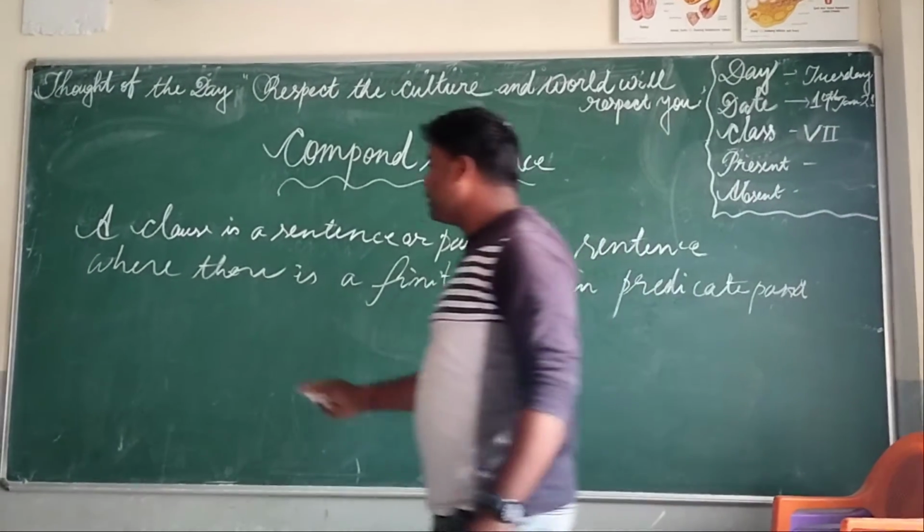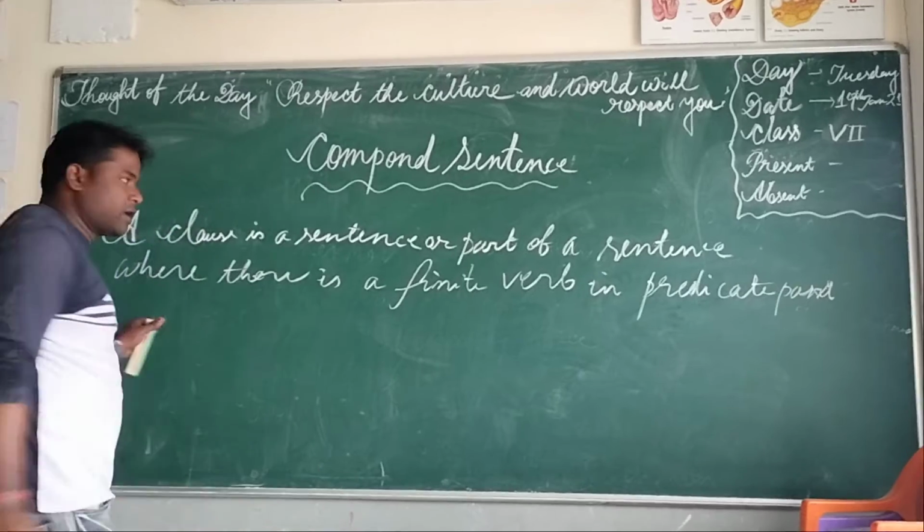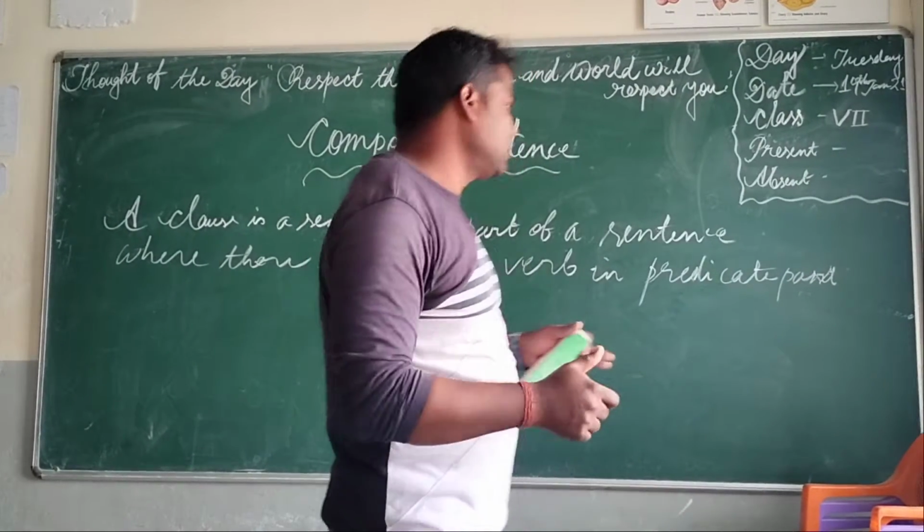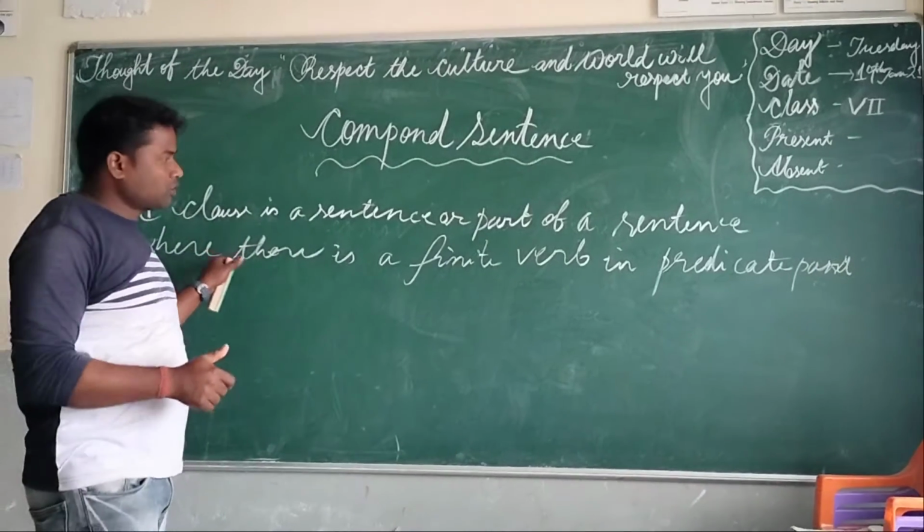Finite verb means there will be the tense form. That is called a clause.